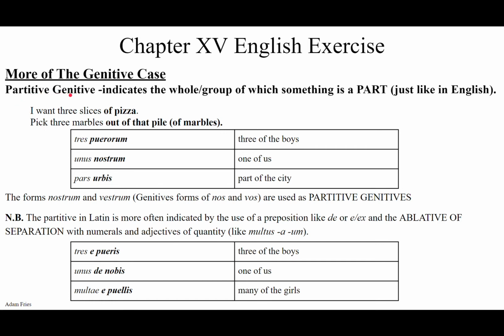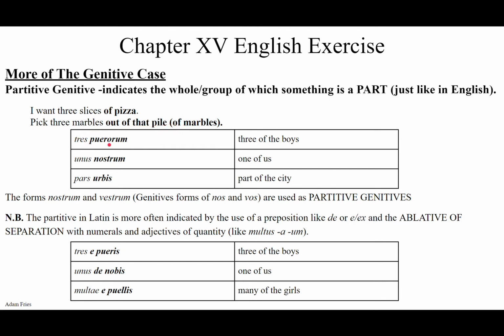The partitive genitive is pretty easy. Think of pizza or pie. Pizza pie. I want 3 slices of pizza. Out of the whole pizza pie, out of the whole group of pizza, the whole pie, I want 3 slices of that pie, out of that pie. I don't want the whole pie. I want part of it, partitive, part of that pie. Even in English we use of. Pick 3 marbles out of that pile of marbles. There's a pile of marbles. I don't want the whole pile of marbles. I don't want omnes, all of the marbles. I just want you to pick 3 out of that pile. Part of the whole, partitive.